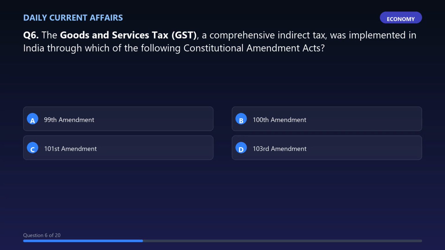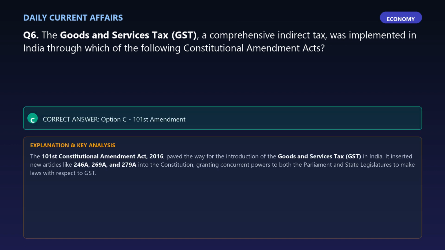Question 6. The Goods and Services Tax, GST, a comprehensive indirect tax, was implemented in India through which of the following Constitutional Amendment Acts? The correct answer is option C, 101st Amendment.